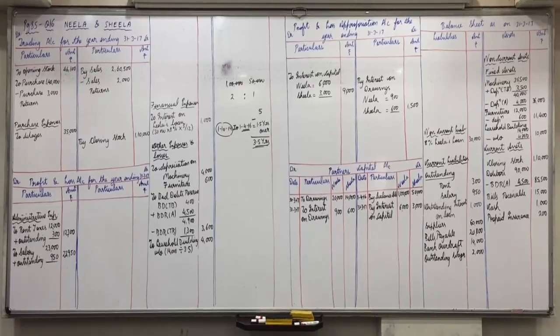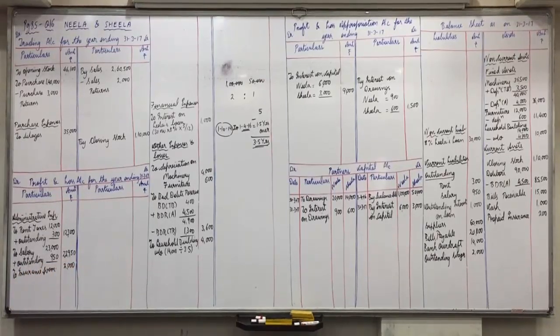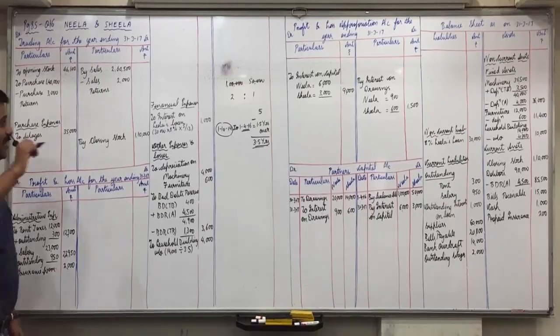Administrative expense 2,000. Then rent and taxes already recorded, so in advertisement expense, selling expense 2,900.